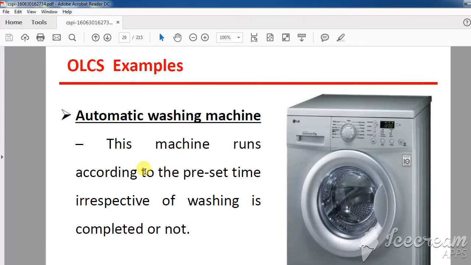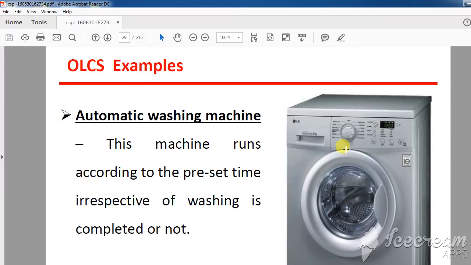Next is automatic washing machine. This is again an example of open loop control system. Now why is this automatic washing machine an open loop control system? Here the word automatic is used, but it is open loop control system. It is open loop because it is based on preset time. It is based on timing function. It will work according to timing related operation.